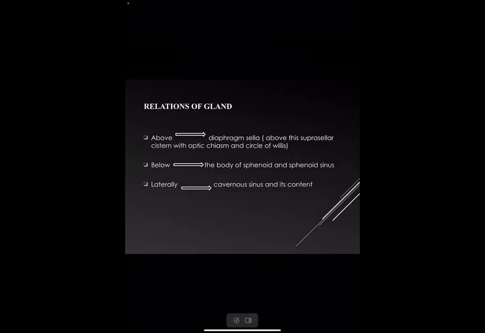Relations of the gland. Above the gland is the diaphragma sellae, and above this, the suprasellar cistern with the optic chiasm and circle of Willis. Below, the body of the sphenoid and sphenoid sinus. Laterally, the cavernous sinus and its contents, and more lateral to it, Meckel's cave.